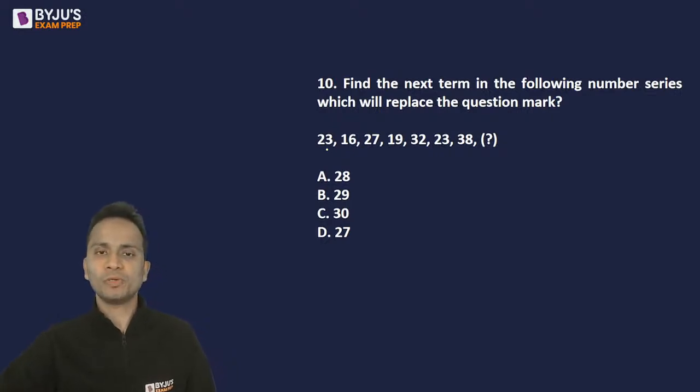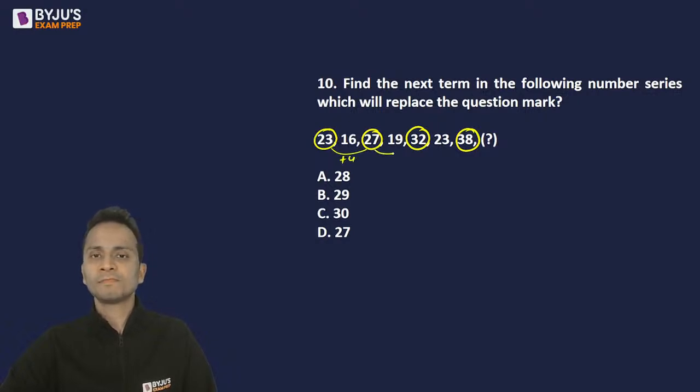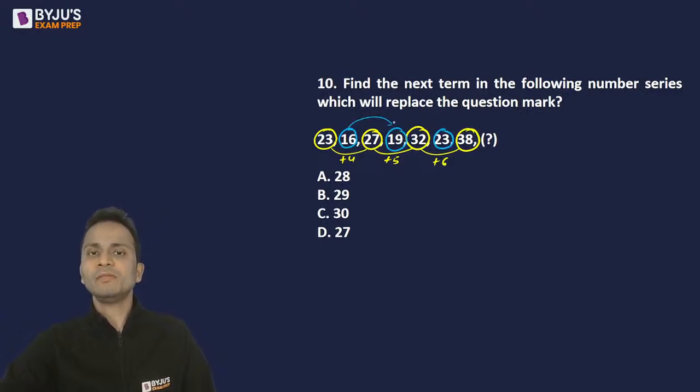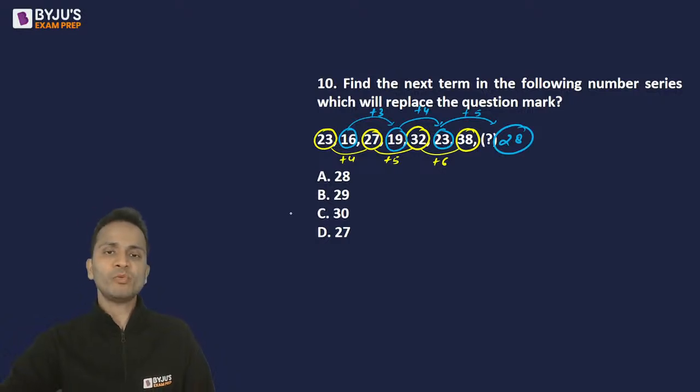Easy one? Absolutely. Now this is a series made up of two different series: 23, 27, 32, 38. This is one series. So 23 to 27, 4 is added, then 5 is added, then 6 is added. Now in the next series, 16, 19, 23. So 16 plus 3 is 19. 19 plus 4 is 23. So it should be plus 5. So 23 plus 5, that is 28. So 28 will replace the question mark, and the correct answer will be option A.